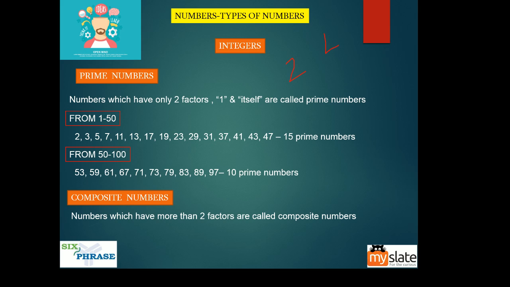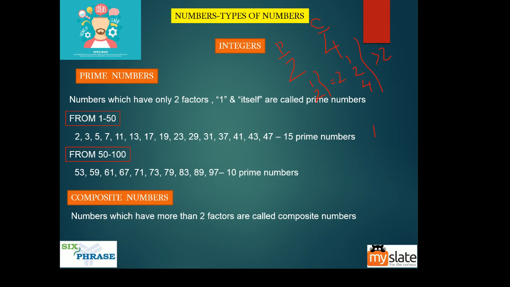Why? I'll tell you. What is 4? This is prime, this is composite, right? Why is it a prime? Because the number of factors for a prime will always be 2. But look at this, how many factors does a composite number have? It is not 2, it is more than 2. When the number of factors is equal to 2, it is a prime number. When the number of factors is greater than 2, it is a composite number.